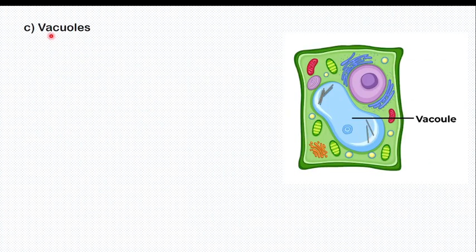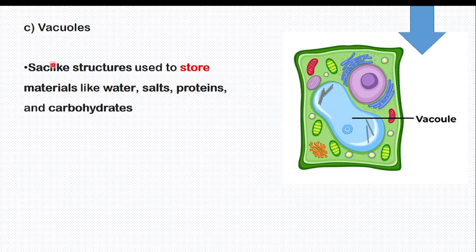Another organelle is called the vacuole. Vacuoles are also found among the organelles without an envelope, no surrounding. They are usually found in animal cells. They are sac-like structures that store materials like water, salt, proteins, and carbohydrates. They are like sacs.